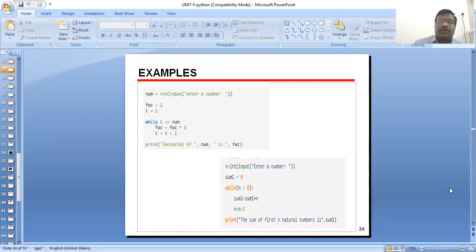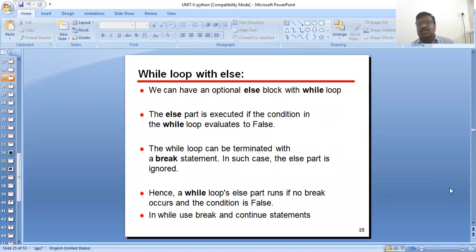The next one is the while loop with else. We can have an optional else block with the while loop. The else part is executed if the condition in the while loop evaluates to false.